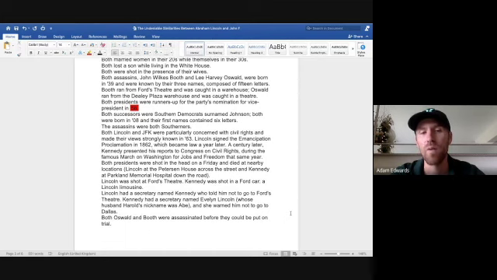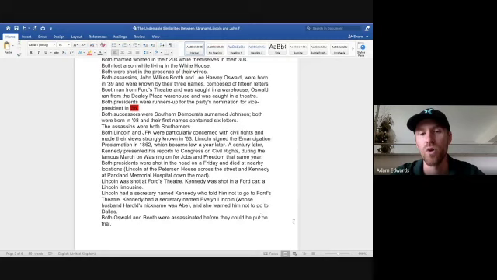Both Lincoln and JFK were particularly concerned with civil rights, or at least pretended to be, and made their views strongly known in 1963. Lincoln signed the Emancipation Proclamation in 1862, which became a law a year later in 1963. A century later, they say history repeats itself, whether that's intentional or not. A century later, Kennedy presented his reports to Congress on civil rights during the famous March on Washington for Jobs and Freedom that same year. If you believe that these civil rights movements and all these marches are genuine and not staged, then wake up.